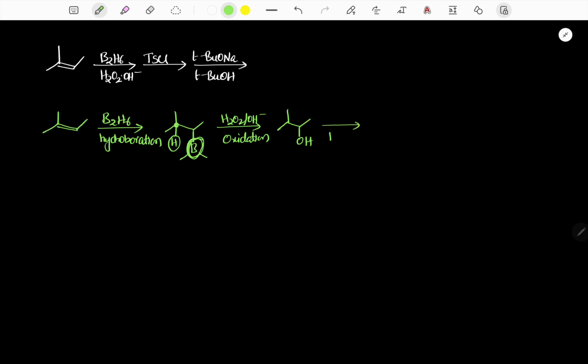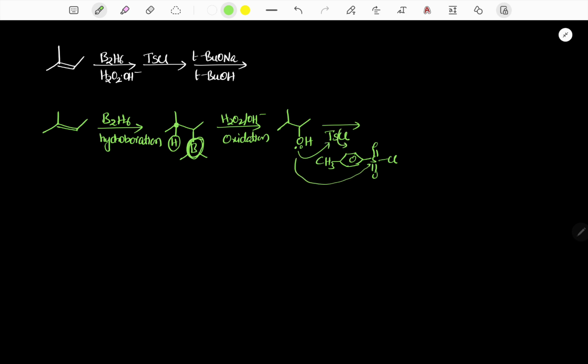Now it is treated with tosyl chloride. Tosyl chloride is para-toluene sulfonyl chloride. So here what happens? The lone pair attacks the sulfur of the tosyl group, and Cl will leave.